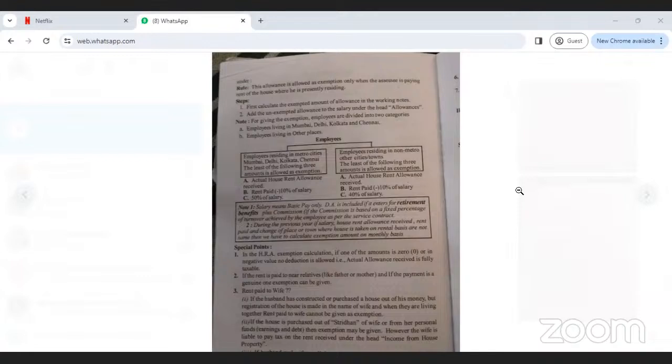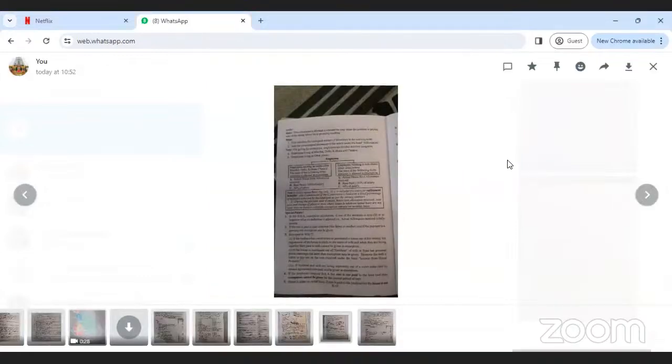Next, discuss briefly the provisions of residential status of an individual.